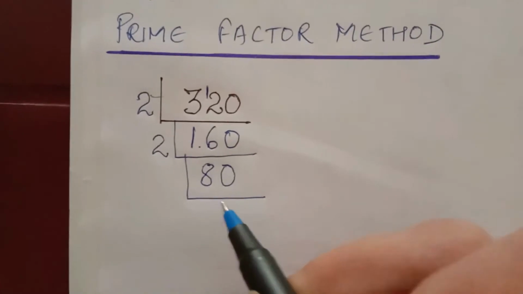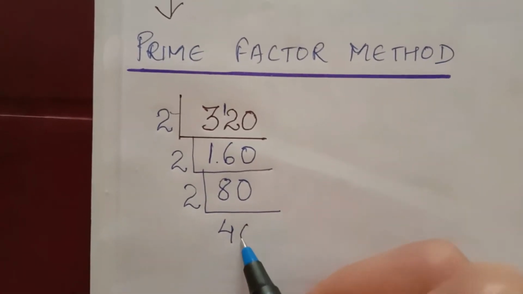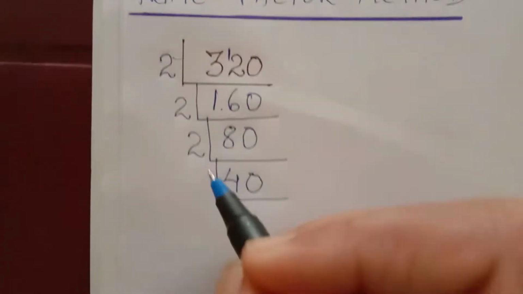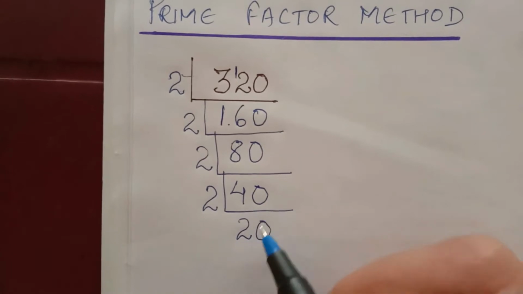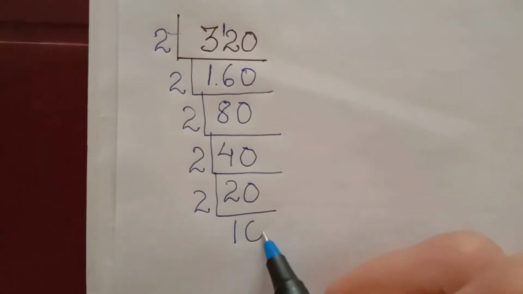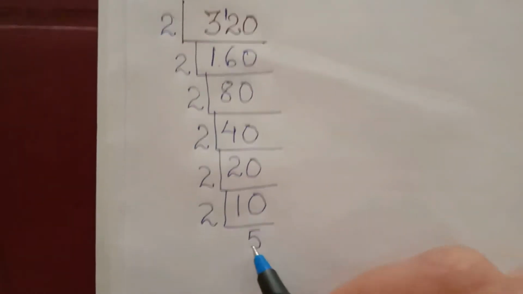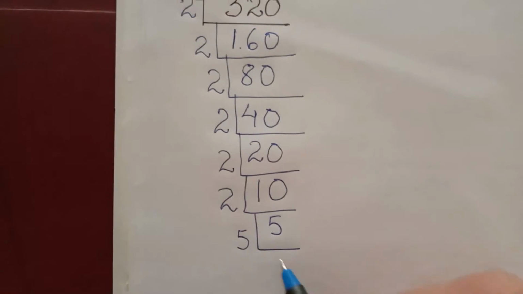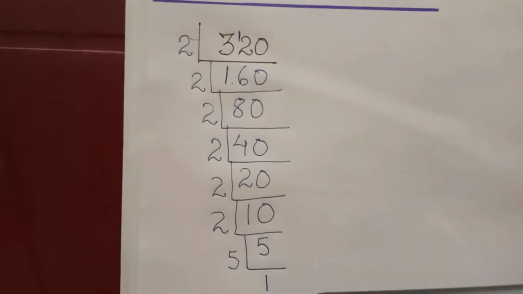Then 2 fours are 8, 0. Again we can divide with 2. 2 twos are 4, 0. Again 2 ones are 2, 0. Then 2 fives are 10. Now 5 ones are 5. So these are 2 and 5. These are prime factors.